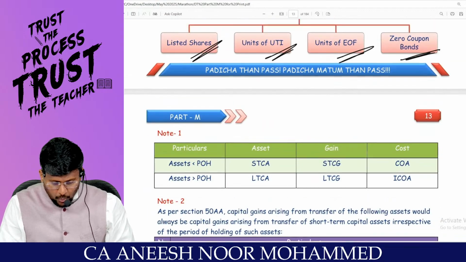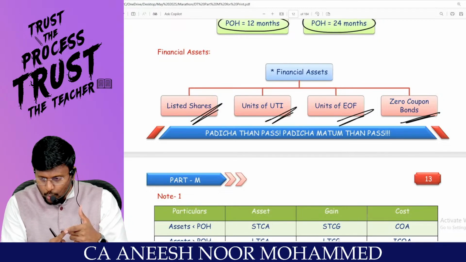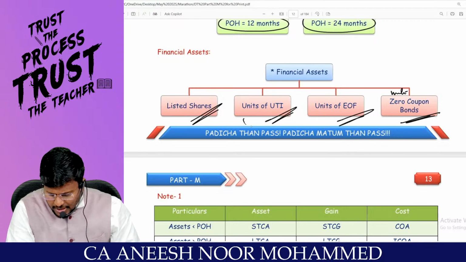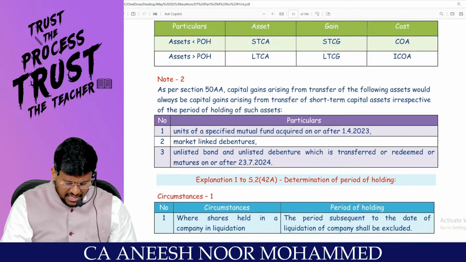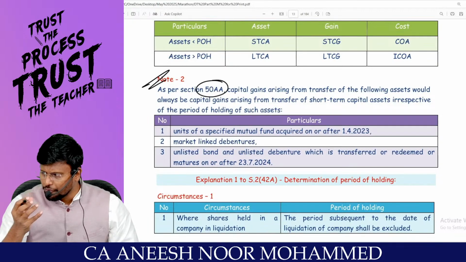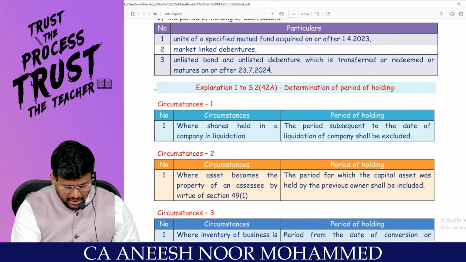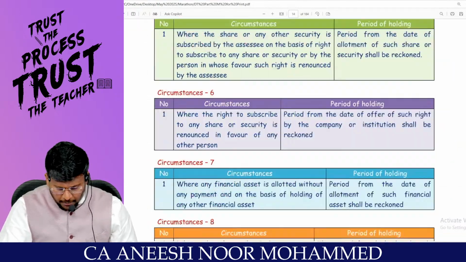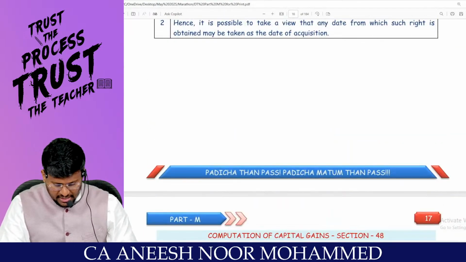Clarity? What are the four financial assets? Can you say listed shares, units of UTI, units of equity oriented fund, units of zero coupon bond? That means basically 3 units and 1 share. Are you really with me? That's it. Sir, as per section 50AA, there is an amendment. I will come to 50AA at the appropriate time of discussion. And how to compute the period of holding, I will teach you at the appropriate time, because there are various circumstances that we will be discussing at the appropriate time.